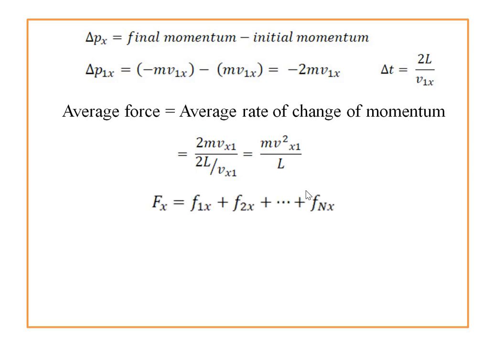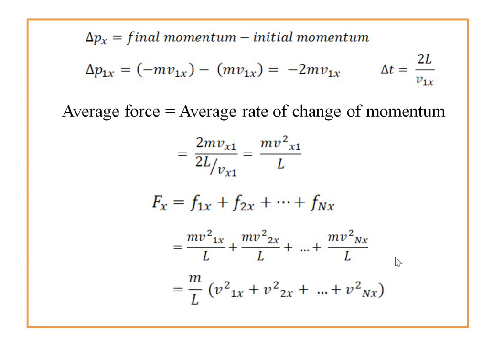So the net force, that means Fx is equal to F1x plus F2x up to Fnx. Putting the values in a different form, we can write Fx is equal to m v1x square divided by L plus m v2x square divided by L plus m vnx square divided by L. Simplifying this equation, taking the common term m divided by L outside, we get Fx is equal to m divided by the capital L into the bracket v1x square plus v2x square up to vnx square. Remember this equation of Fx.